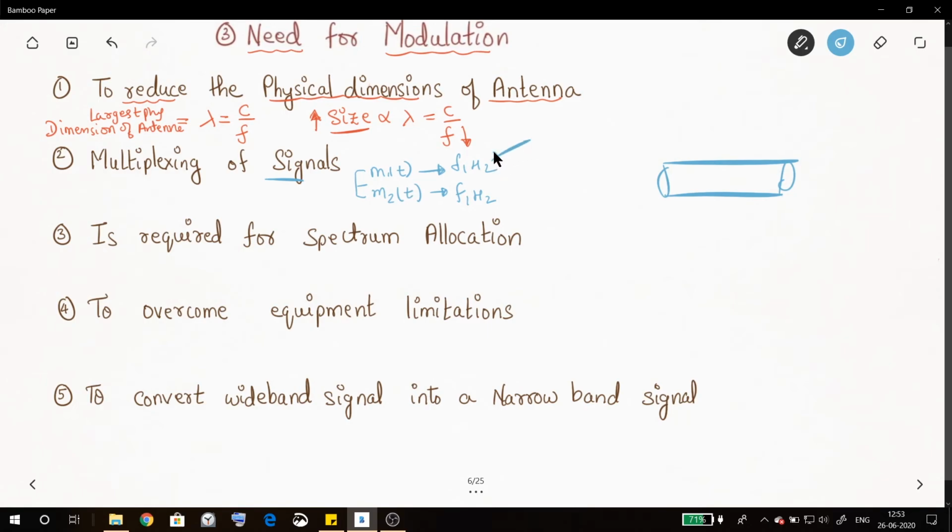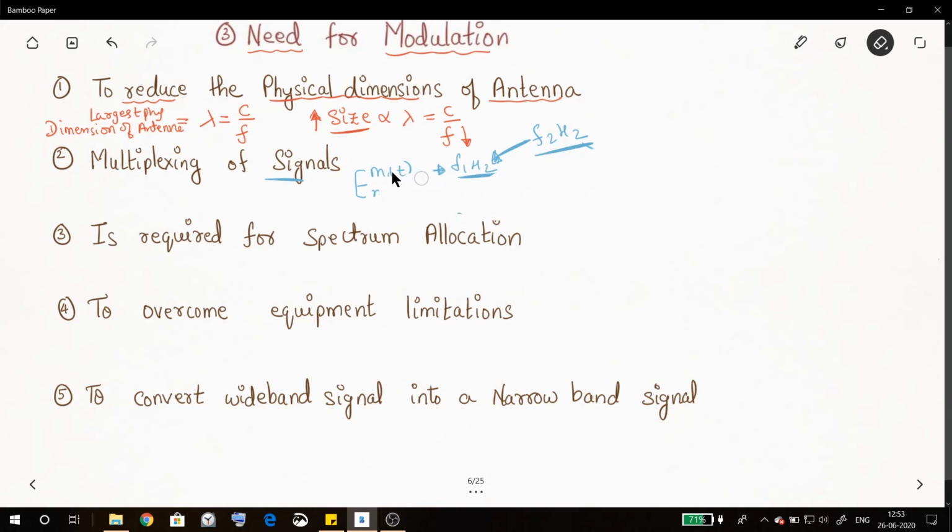I can use a modulation technique and increase the frequency of M1 to some f2 hertz and the frequency of M2 to some f3 hertz. Now I can combine these two and send them together on the same channel. They're not going to interfere because f2 hertz and f3 hertz are different frequencies, but at the receiver I can again use the demodulation technique and get f1 hertz for the M1 signal and f1 hertz for the M2 signal. So it can be helpful in multiplexing of n number of signals.